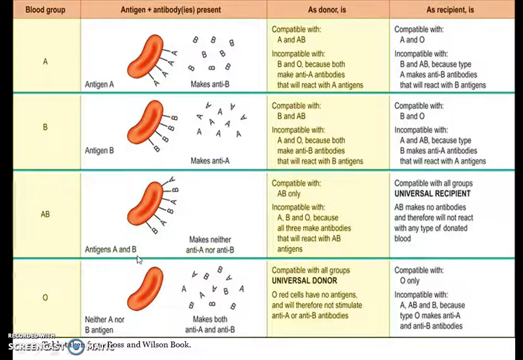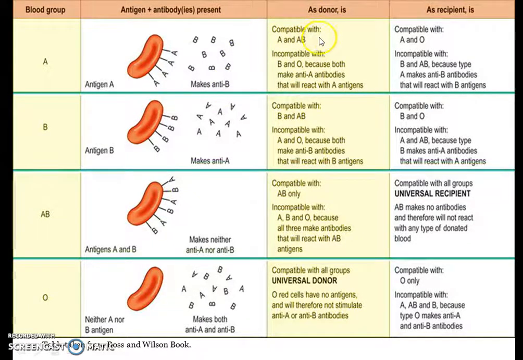See, you can observe this table: blood group A, B, AB and O. The antigen in blood group A is antigen A, and it makes anti-B.